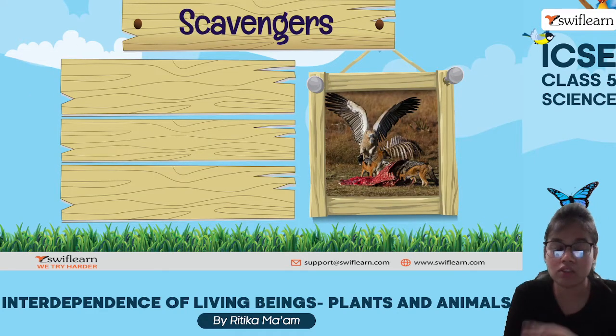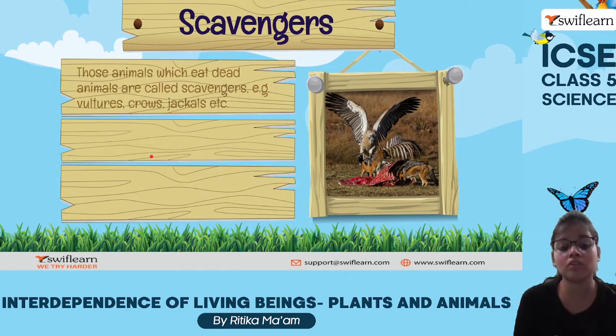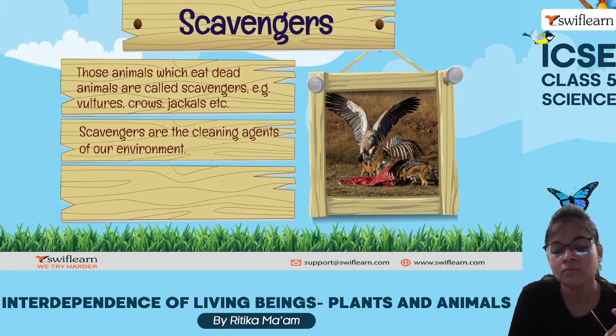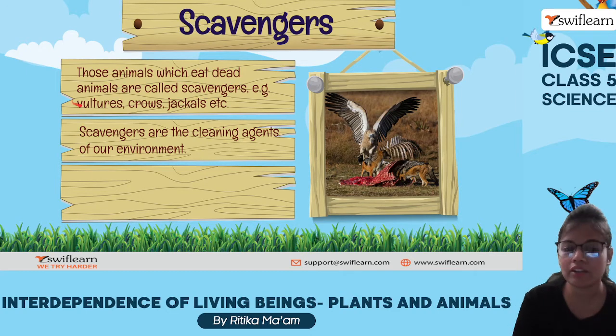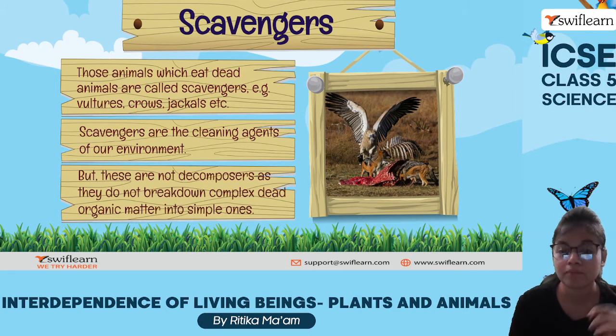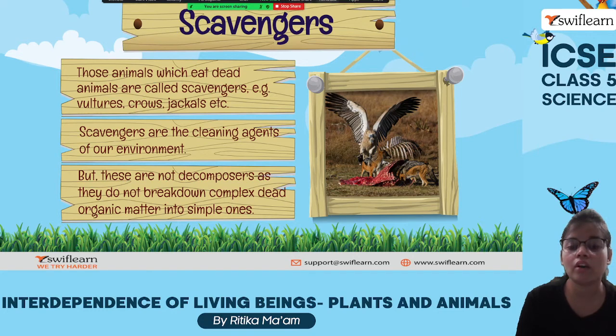And scavengers. So scavengers, they help to clean the environment. Why? Because they feed on already dead and decaying animals. Okay, so in a way, they are cleaning the environment. So we have vultures, crows, jackals, etc. They help in cleaning our environment and are known as scavengers. But they are not decomposers.